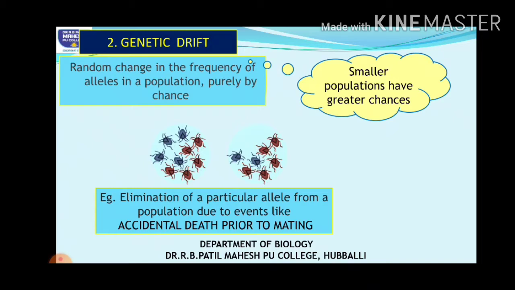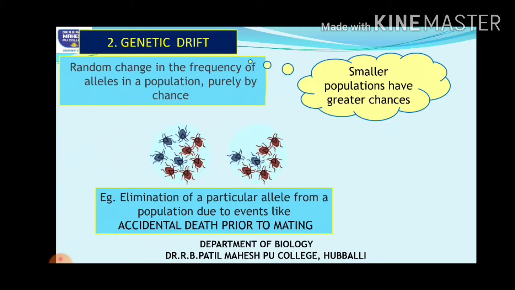So the gene frequency of white butterflies is 50% and that of red butterflies is 50%, right? Now due to some natural calamities, something happened and 2 butterflies, just imagine, out of those 500, died.